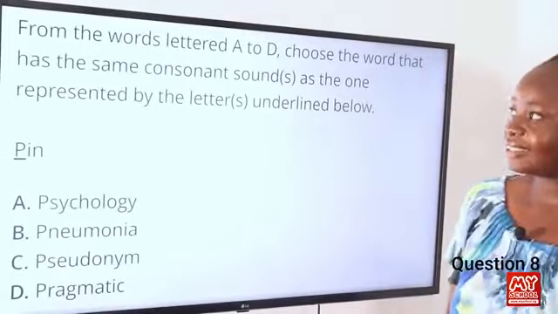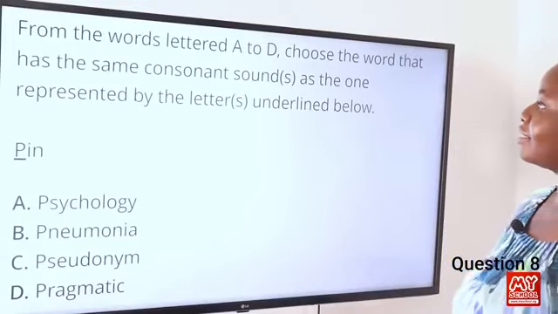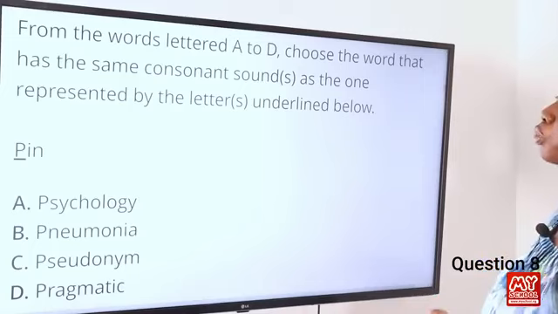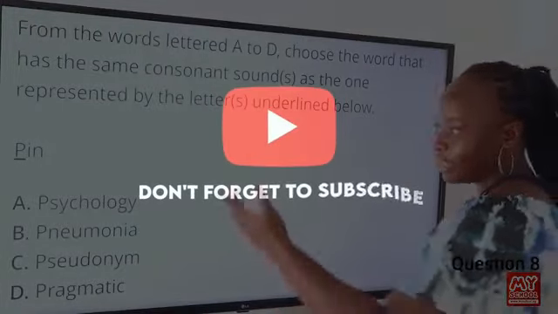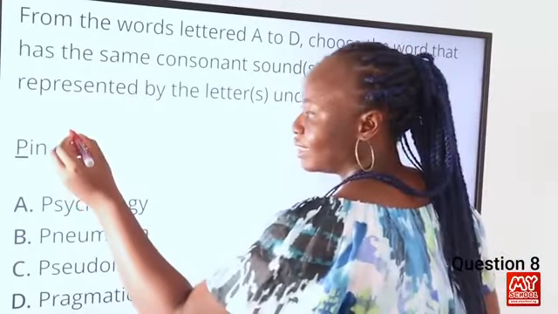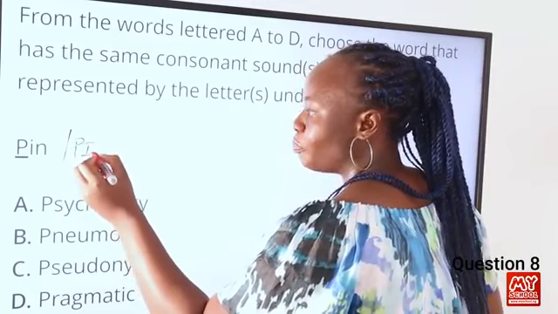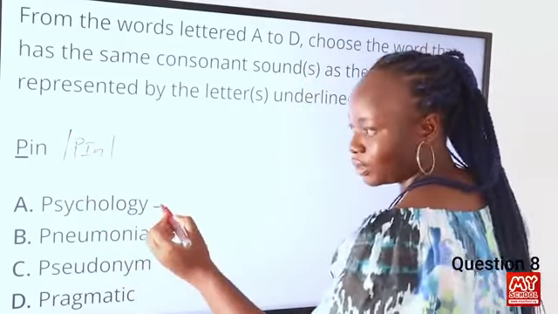So now for question 8. From the words lettered A to D, choose the word that has the same consonant sound as the one represented by the letter on the line below. So the letter on the line below is P, which is pronounced as P. So we can see it in the transcription. We have pin. So let's transcribe other options in order to know the appropriate answer.